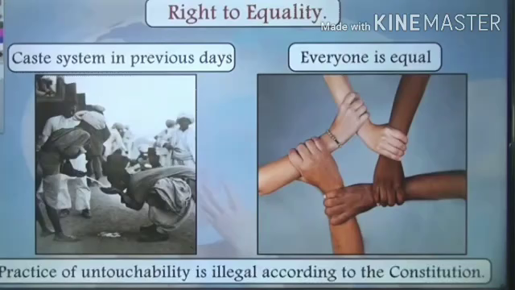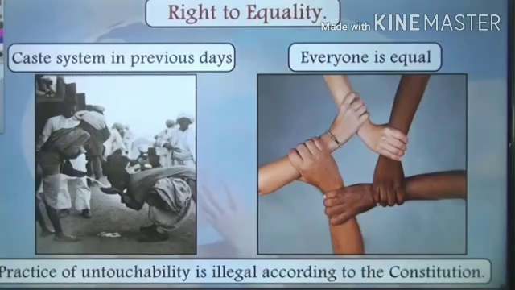People from upper caste made the people from lower caste feel as if they are lesser beings, and people from upper caste are much superior. As a result, they practiced untouchability. That is, people from upper caste did not even touch people from the lower caste. They made them feel so small.